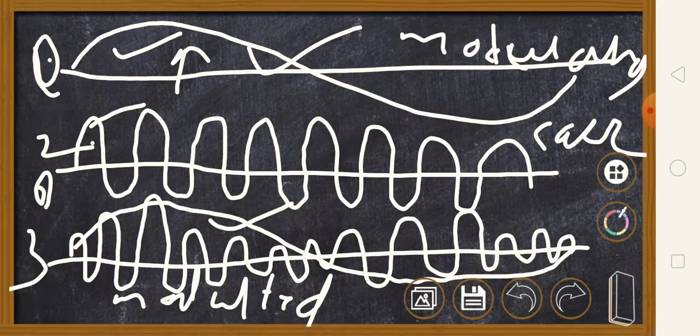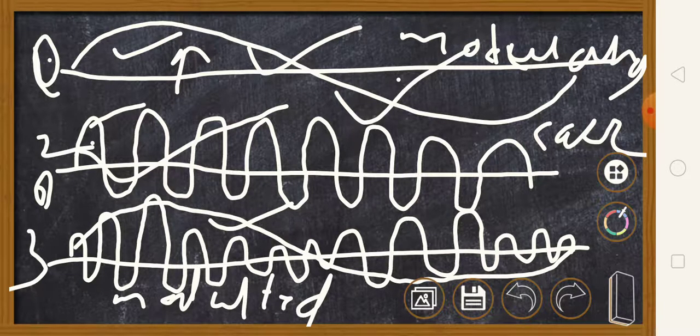You just observe the figure carefully. Again I repeat the definition of amplitude modulated wave: if the carrier changes its amplitude according to the amplitude of modulating signal, then the waveform is known as amplitude modulated wave. So you got it?